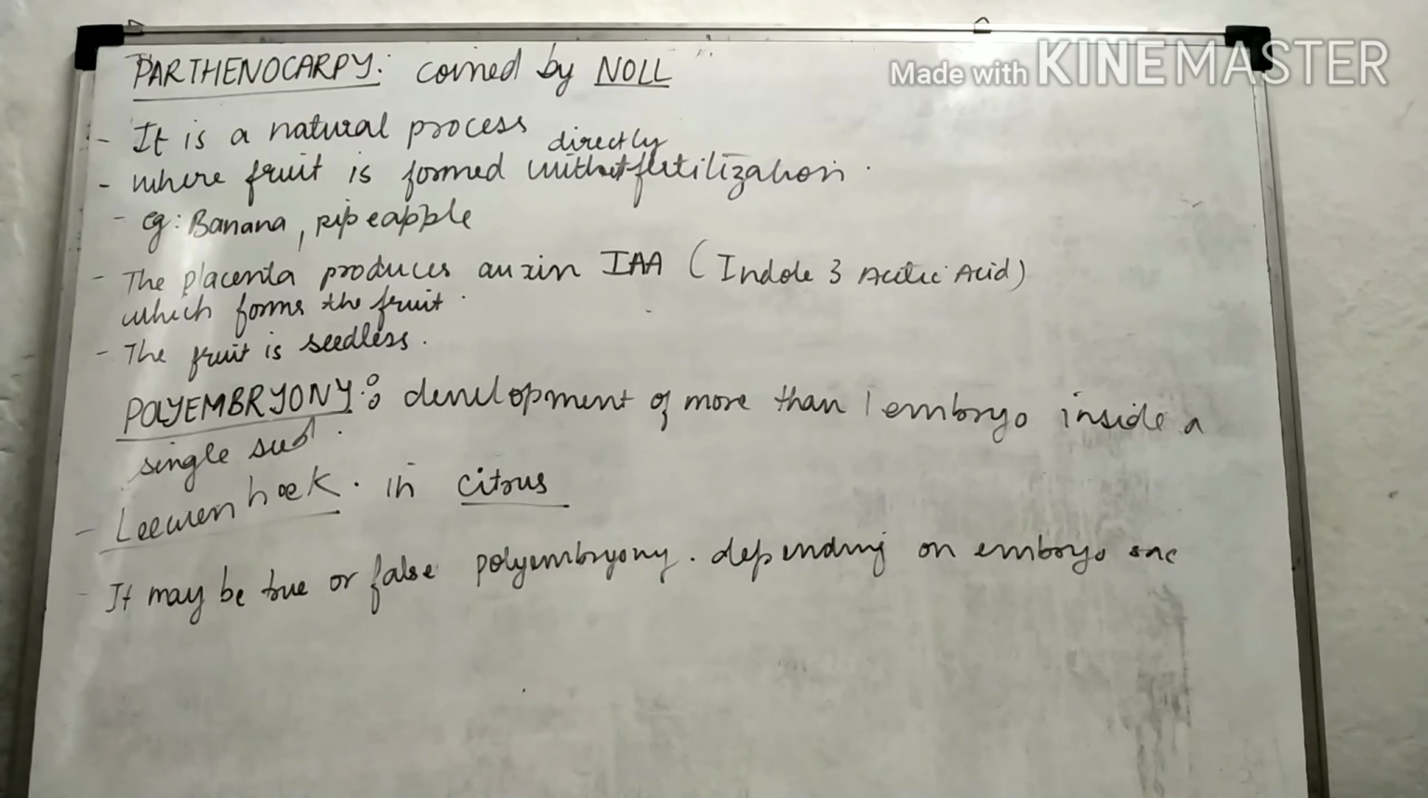Leeuwenhoek found the process of polyembryony in the citrus genus, and polyembryony may be true or false depending on whether the embryos are in the same embryo sac or in different embryo sacs. It may be called true polyembryony or false polyembryony. This is the last topic of this first chapter, and we are ending the first chapter.